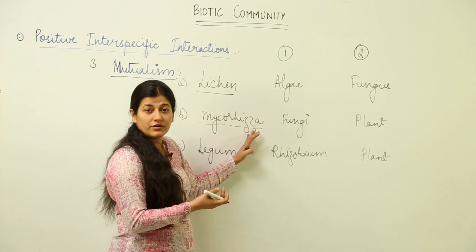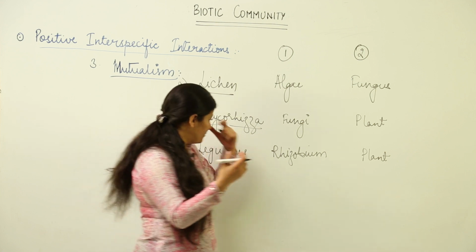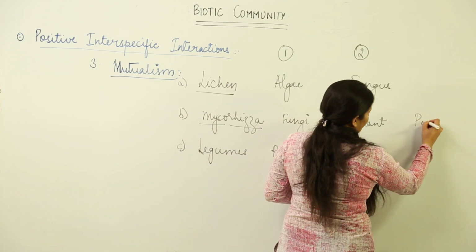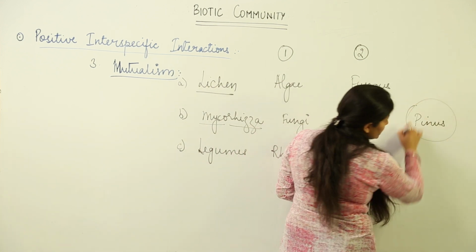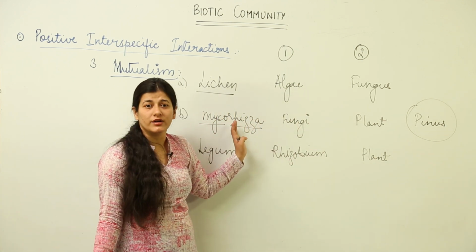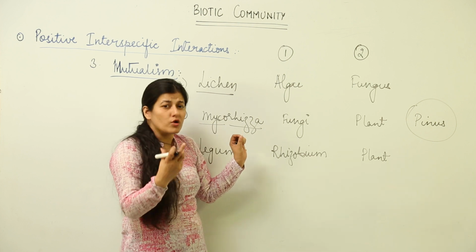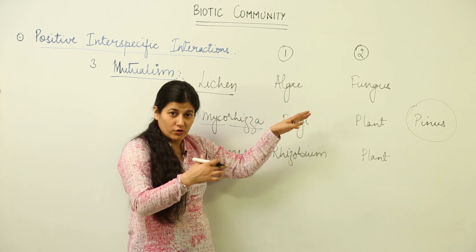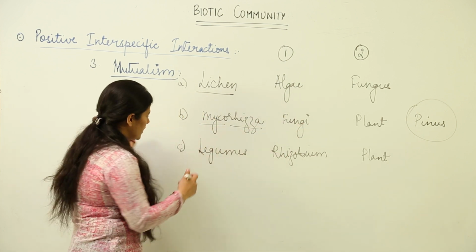As in the case of mycorrhiza, fungi, we have the example of Pinus. Now, Pinus cannot germinate or it cannot reproduce until and unless it has mycorrhiza. So, you see the importance of one organism in this interspecific relationship.